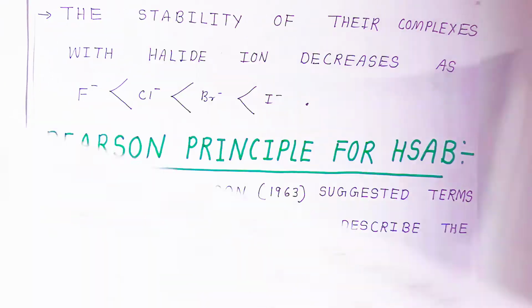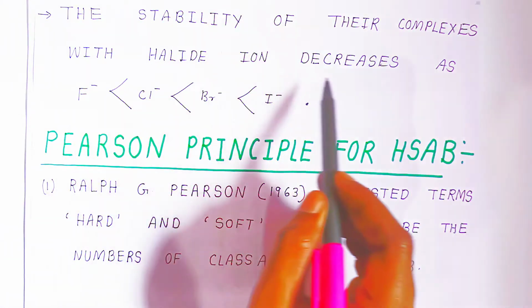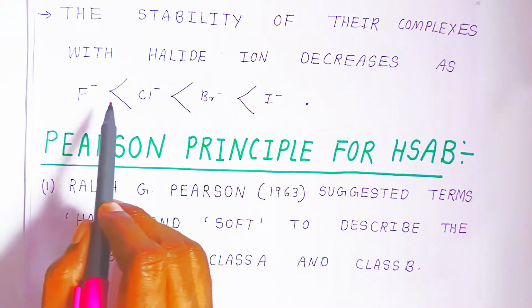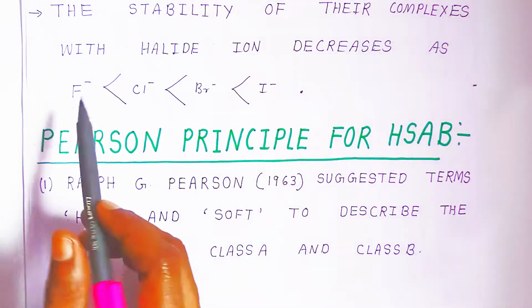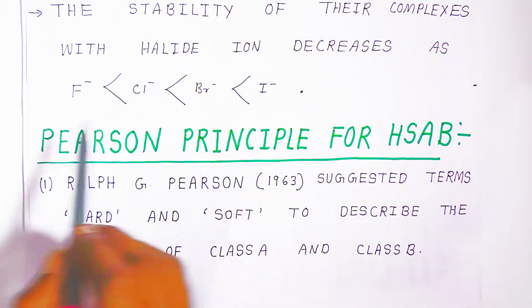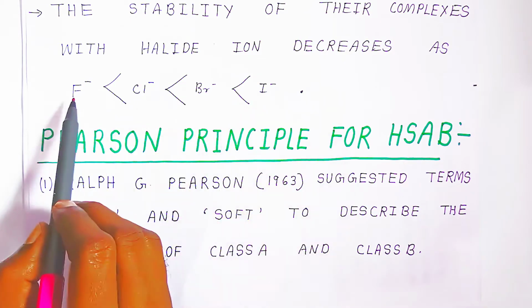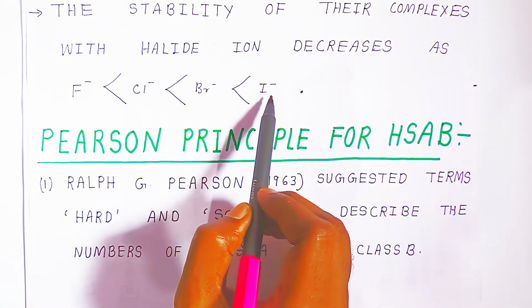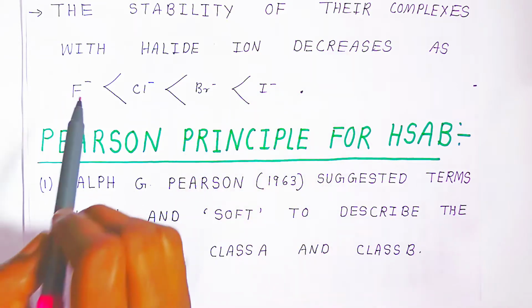Now, the stability of their complexes with the halide ion increases in the reverse order. When you see the stability of class B metal ions combining with these halides, which are the ligands, the stability goes on decreasing from iodide to fluoride. So who will be the most stable? Iodide, when combined with class B, is more stable than fluoride.